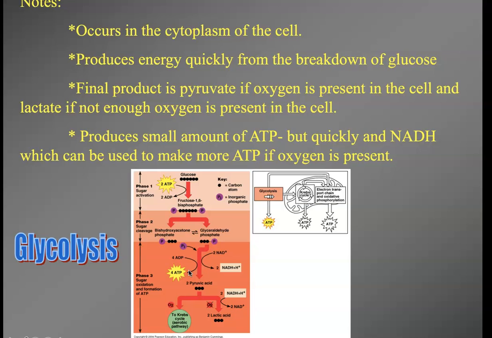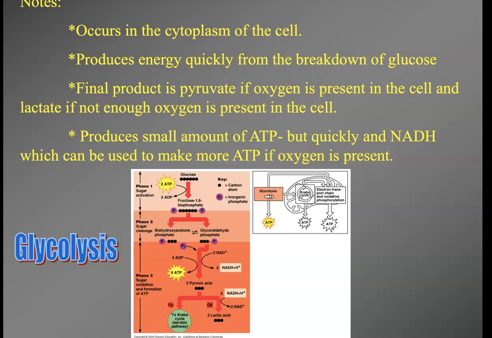If there is not oxygen present in the cell, what will happen is glycolysis will go one more step and we'll end up with lactic acid. Then it becomes anaerobic, a lack of oxygen. So if there's not oxygen present, we go one more step and end up with lactic acid, and the process stops there. The energy level stops there. We can't get any more energy from this if there's not oxygen present.